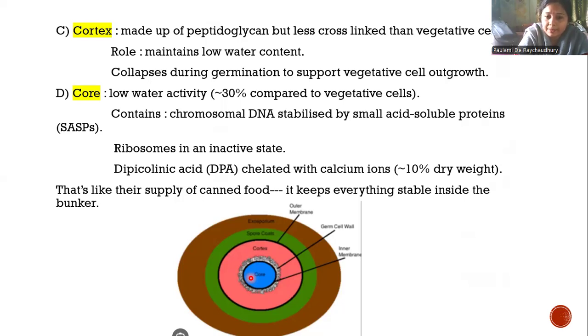That's like their supply of canned food. It keeps everything stable inside the bunker, which is present in the core itself. Dipicolinic acid, DPA, chelated with calcium ions, is 10% of dry weight. It is like the supply of canned food. It keeps everything stable inside the bunker. It also resists heat destruction of the endospore.